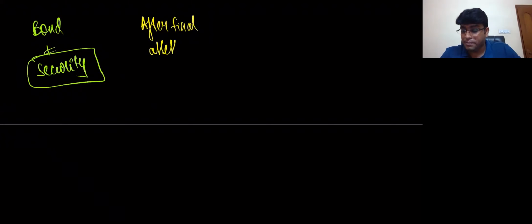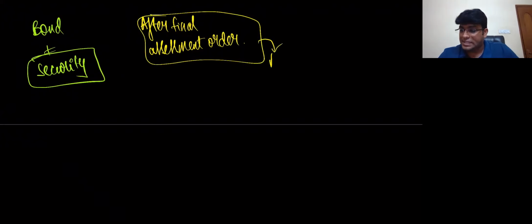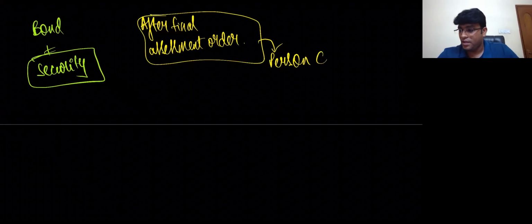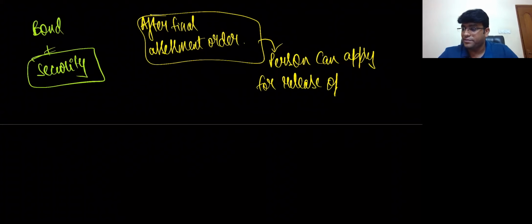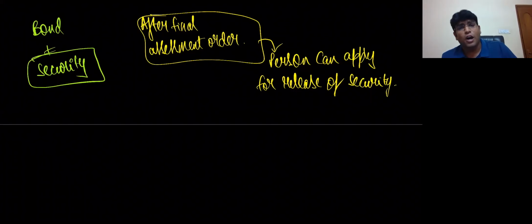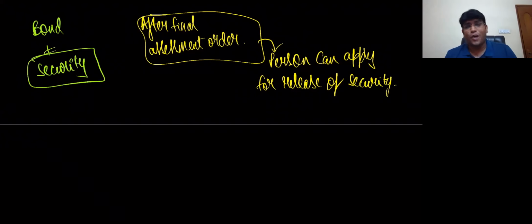After the final assessment order, what is that word, my dear friends? After the final assessment order, the person can apply for release of security. The person can apply for what, my dear friends? Release of security. Obviously.